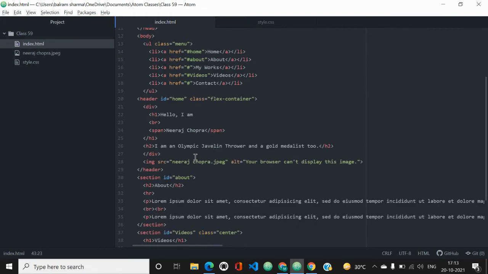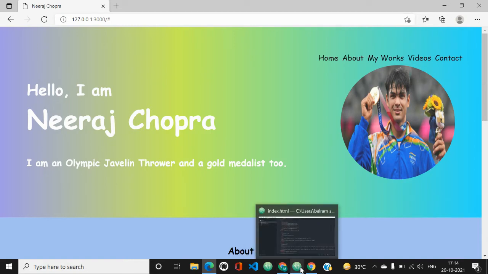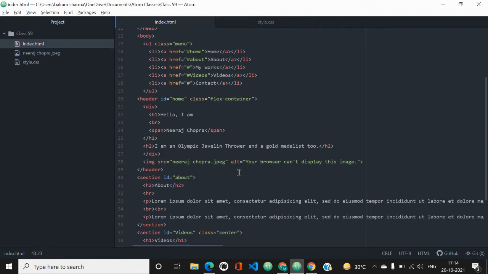Then I have started with a header tag, whose id is equal to home and class is equal to flex container. In this header tag I have added these things. I will show you the photo. This is also an overlapping header tag, the unordered list tag. Then a heading h1, and then an h2 heading, and an image also in a circular radius. Then we will go to our code and again see.